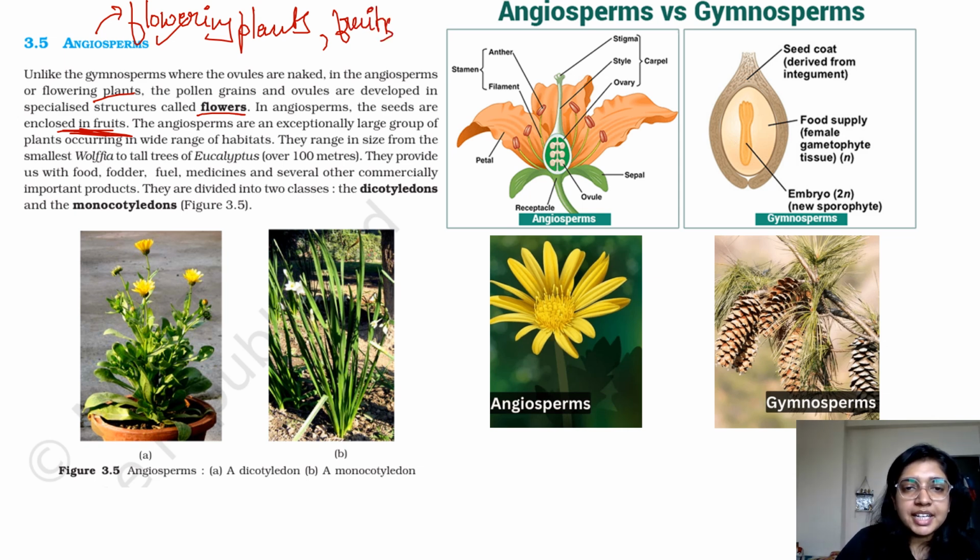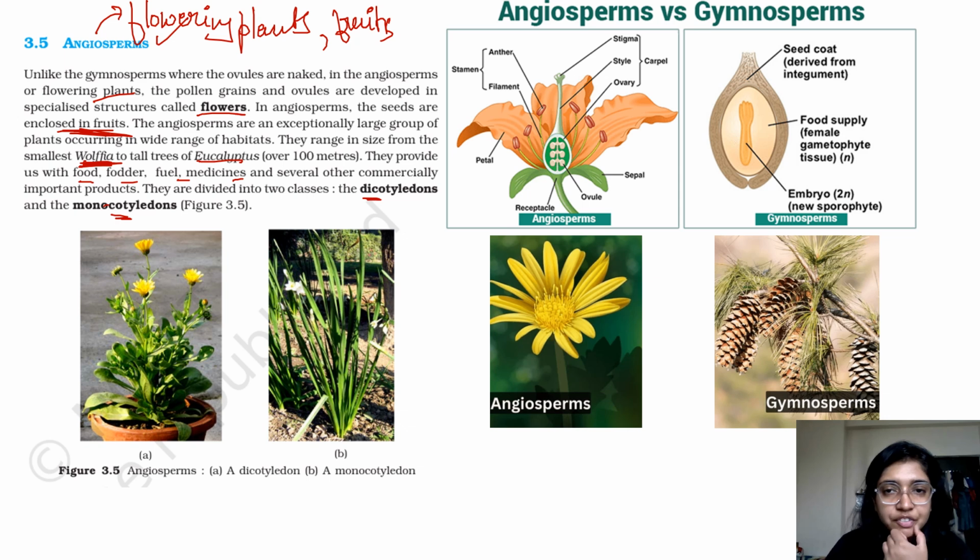The angiosperms are an exceptionally large group of plants occurring in a wide range of habitats. They range in size from the smallest, which is Wolffia. Another example that comes in the exam. The smallest angiosperm is Wolffia, to tall trees of eucalyptus. They provide us with food, fodder, fuel, medicines, and several other commercially important products. They are divided into two categories, which are dicot and monocot.